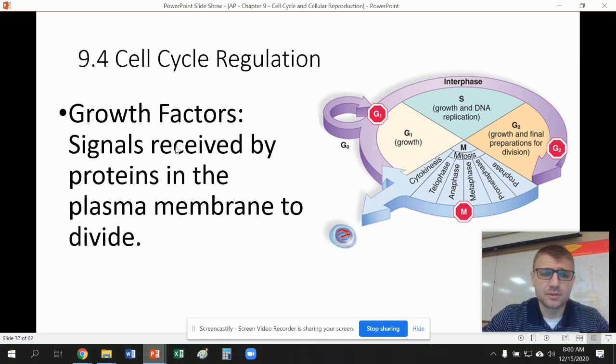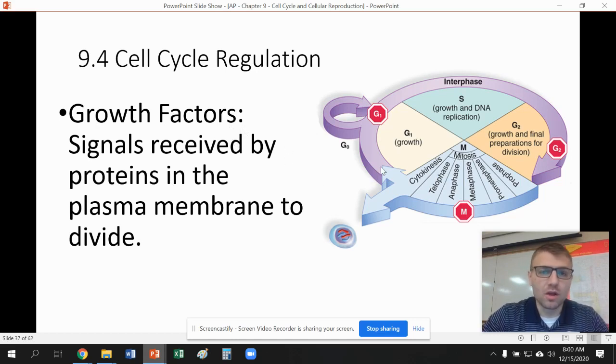So one of the things that happens is we have these growth factors. Obviously, these are proteins that are going to move through the circulatory system, and they're going to bond with the plasma membrane, and they're going to help make the cell go into the cell cycle, or into mitosis more specifically. These growth factors attach to those receptor proteins on the membrane, and they're going to activate some signal transduction to make the cell go through mitosis. This could be because the cell needs to repair itself, or the organism just needs to grow in size. But these growth factors help increase the amount of mitosis going on.